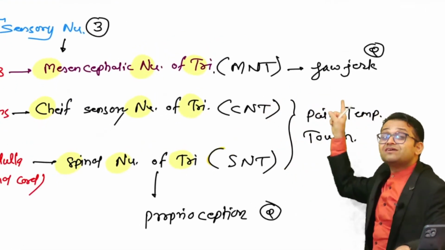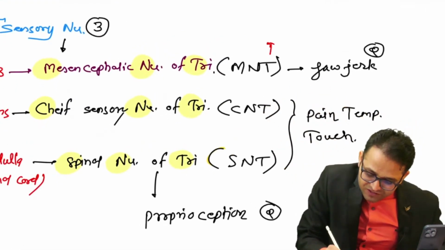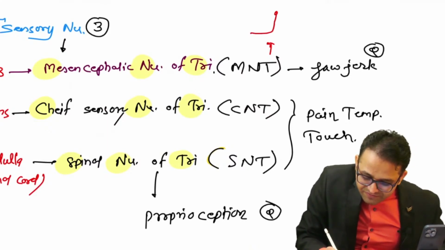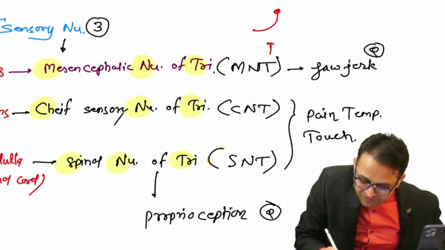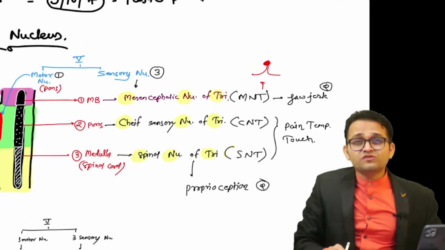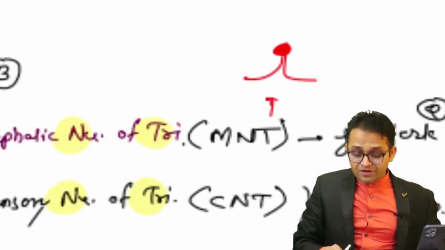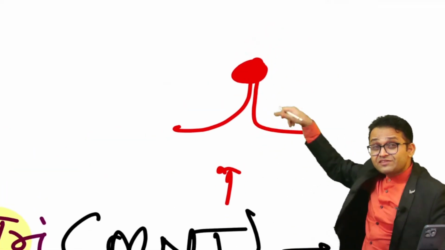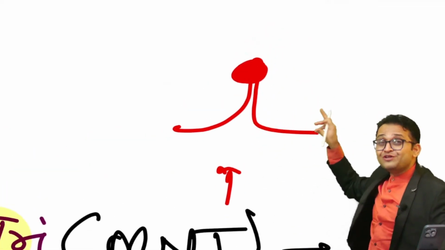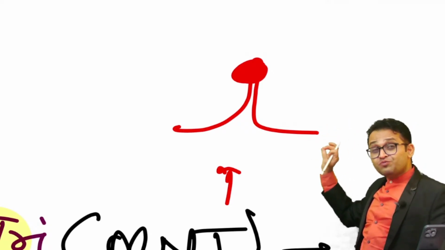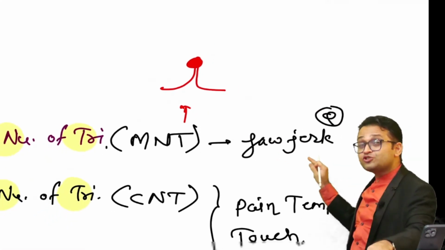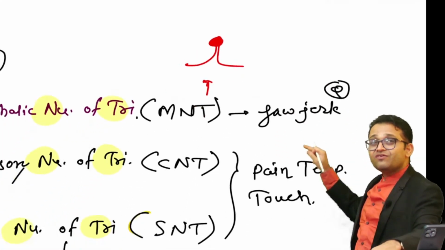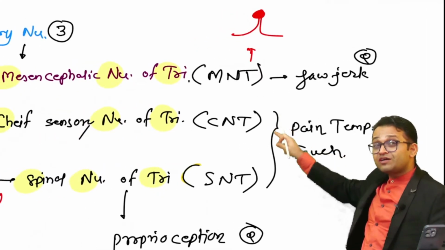The Mantu is the classical example of the afferent, then cell body, then immediately there is the afferent and then efferent, general anatomy. So when you see from a distance, you see unipolar, but when you look closely you see it has two poles. So this is a pseudo unipolar. So the classical example of the pseudo unipolar neuron found in our body is the mesencephalic nucleus of the trigeminal, which is the center for the jaw jerk, physiology and medicine. While pain, temperature, touch are carried by the Kantu and the Santu.